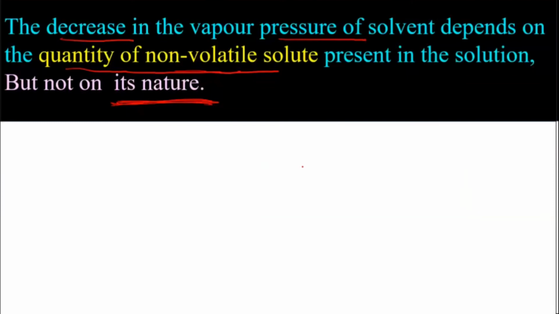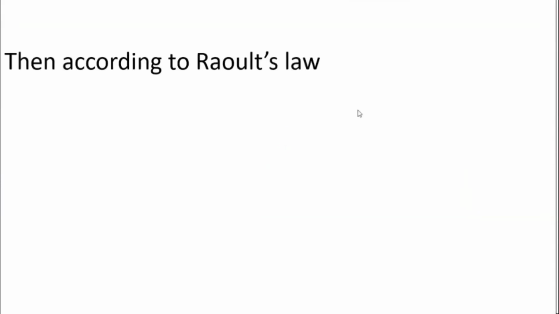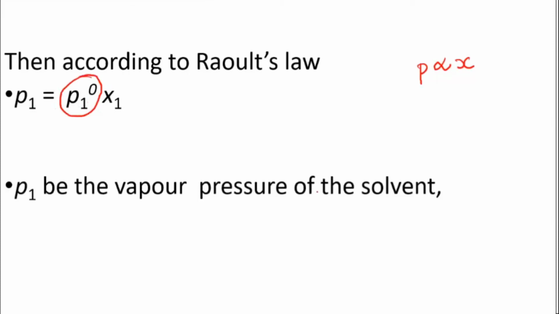Yes, so now we can apply Raoult's law and find out the pressure exerted by this particular solvent. According to Raoult's law, the pressure exerted by that solvent is directly proportional to the mole fraction. Here I can write P1, taking P1 as that particular solvent. You remove the proportionality sign and put a constant, and you know P1 naught is taken as a constant, which we did yesterday. So we get the relationship P1 = P1 naught × X1, where P1 is the vapor pressure of the solution here.